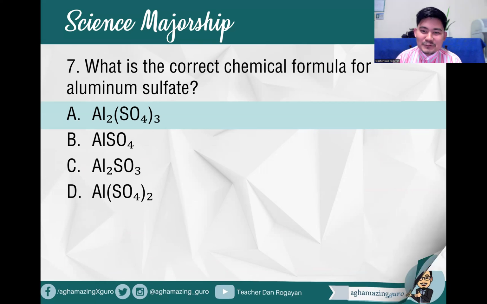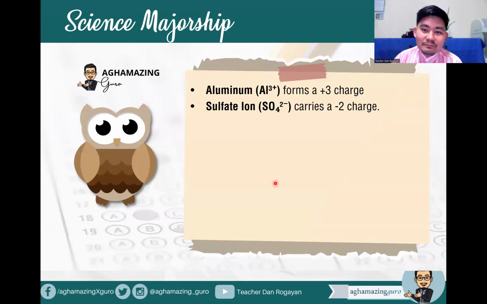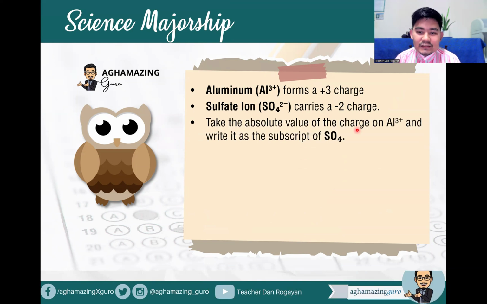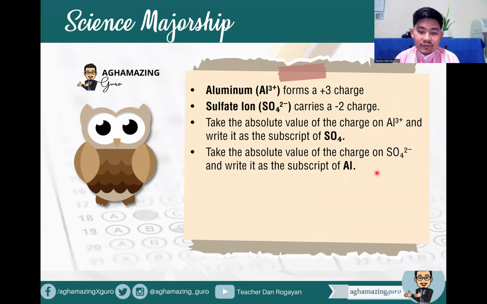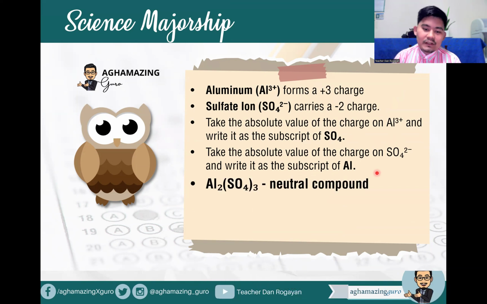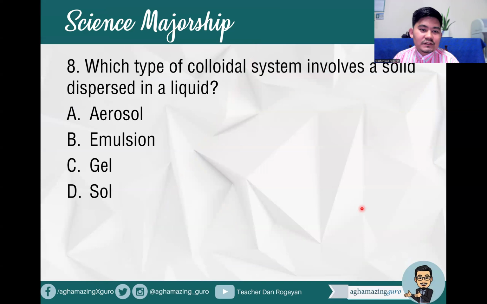All right. So here aluminum forms a positive 3 charge, while sulfate ion carries a negative 2 charge. So we have to crisscross. So take the absolute value of the charge on aluminum and write it as a subscript of the sulfate. And we'll take the absolute value of the charge on sulfate and write it as a subscript of the aluminum. So we have Al2 in parentheses SO4 then 3, which is a neutral compound. Okay. Item number 8, which type of colloidal system involves a solid dispersed in a liquid?